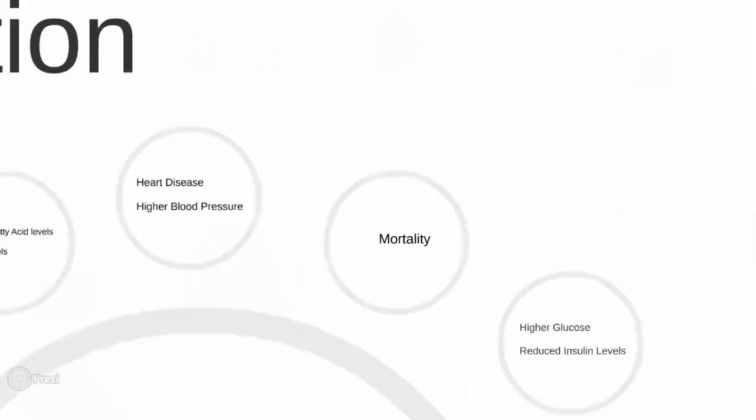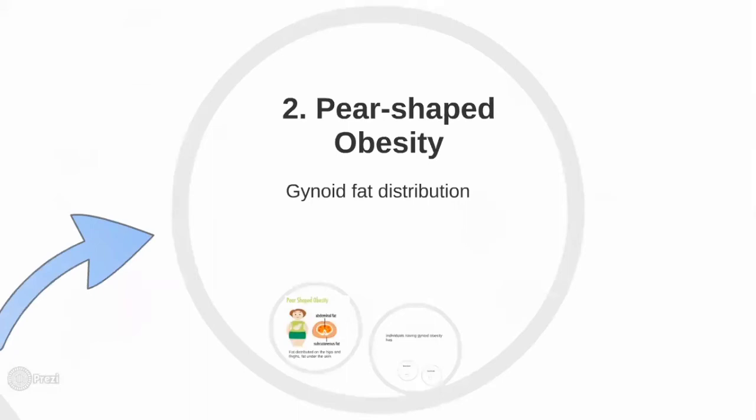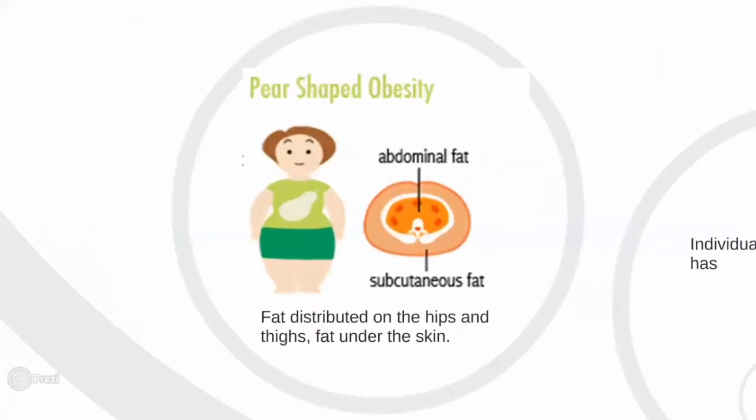Now the other type of obesity is pear-shaped obesity. In pear-shaped obesity, the regional fat distribution is the gynoid fat distribution. The excessive fat is accumulated on the hips and thighs. As you can see, as compared to apple-shaped obesity, the abdominal fat content is less than the subcutaneous fat. So the fat under the skin is more as compared to the abdominal fat.